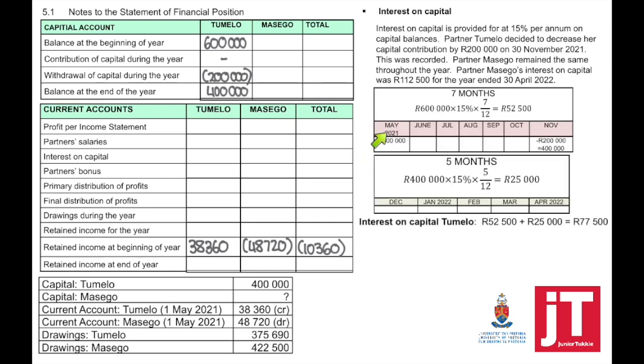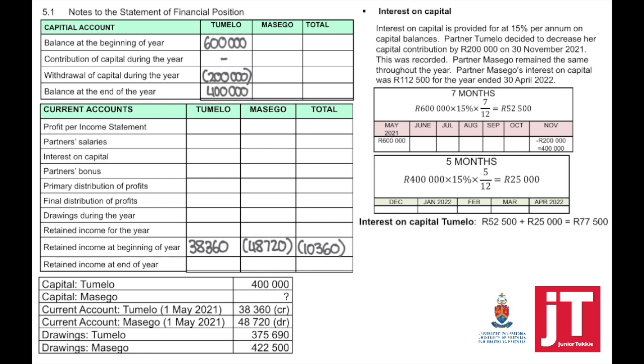My accounting period starts the 1st of May 2021 and it ends 30 April 2022. So if the interest on capital is calculated on the capital balances, we cannot calculate it for 12 months on 600,000 and 12 months on 400,000.